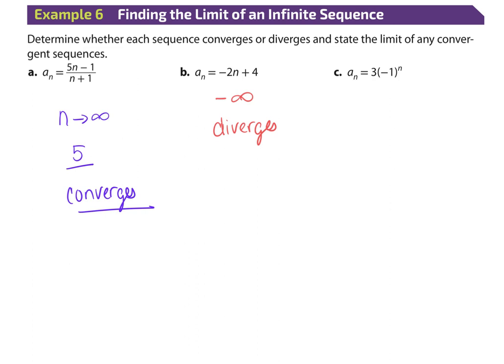It does not exist at all, but it still diverges. This is still considered a divergent function because it does not go towards a specific number. So whether it goes to infinity, or whether it ping-pongs and does not have a limit at all, it's going to be considered divergent.